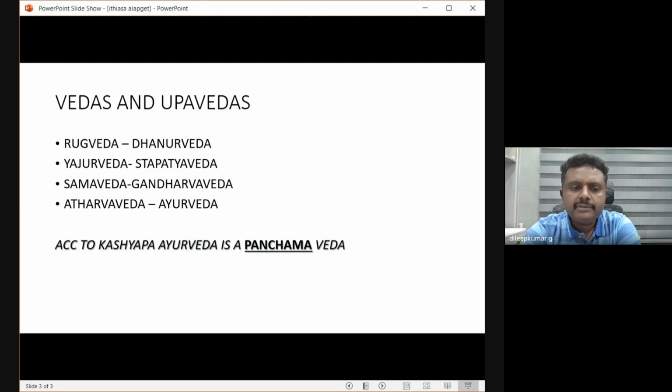We have some controversies about where the Vedas came from. According to references from the Puranas, all the Vedas came from Brahma. We call it Brahma Muhurta. Brahma has four heads. From each head, one Veda came out. One Rishi took each Veda and wrote it in a format. Rigveda was written by Dhanur Rishi. Yajurveda was written by Sthapatya Rishi. Samaveda was written by Gandharva Rishi. Atharvaveda was written by some other rishis.